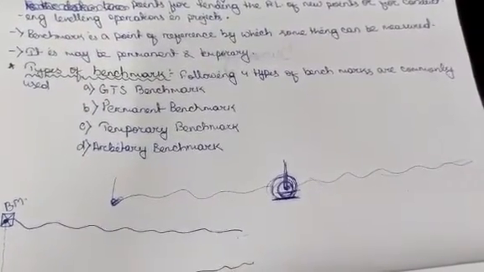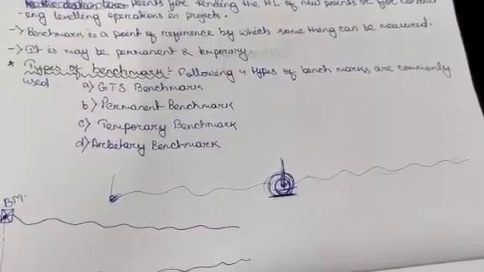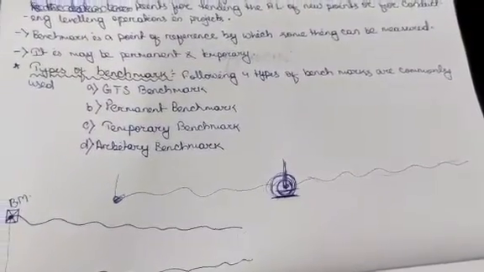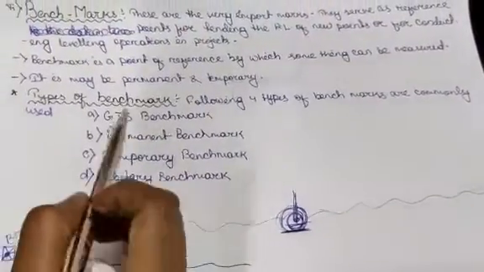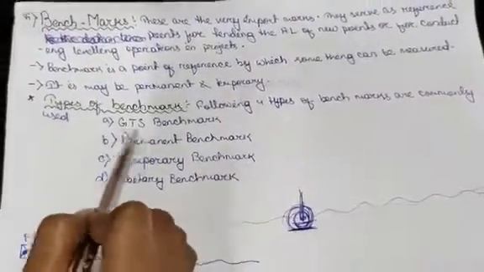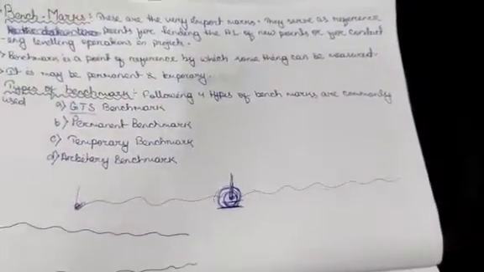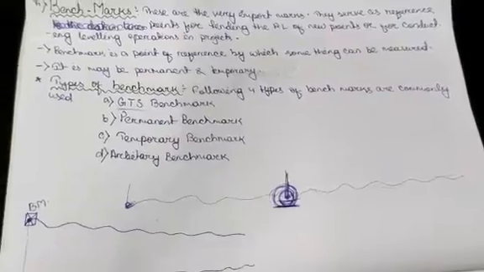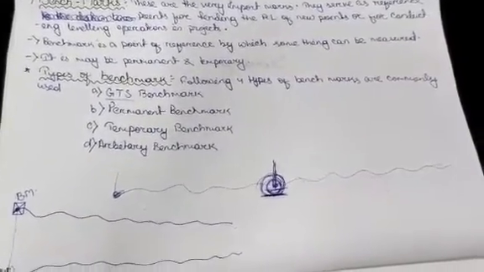These are established all over India by the Survey of India Department with greater precision. GTS is established by the government of India. These are well-known points or marks.